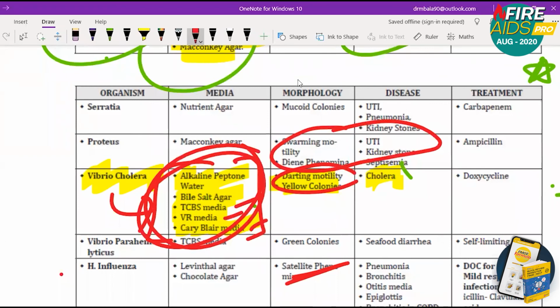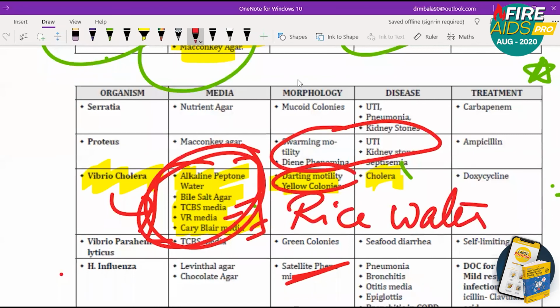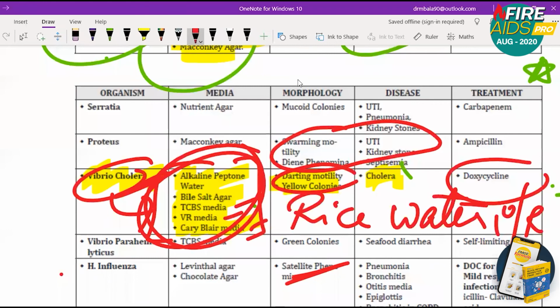So cholera means the patient will have a lot of stools. That stool will look like rice water stool, rice water diarrhea. Cholera is a community problem. So it's a public health problem. So you're going to inform the community. That is very important. So you're not only going to treat the patient, you're going to treat the community as well. Doxycycline is going to be the prevention also, and the treatment also. Both prevention and treatment for cholera is doxycycline. So these points are highly important.